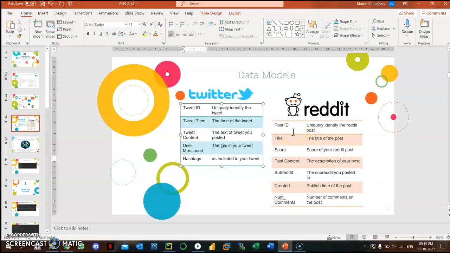For Reddit I have done a similar thing. So the ID for the Reddit post. Reddit posts usually have a title and the content. Title is mandatory, content can be optional. The title contains the title of the Reddit post, and score is the score that your post gets over time. Post content is the content, as I said, and subreddit is the subreddit page, or you can say the place where you are posting it.